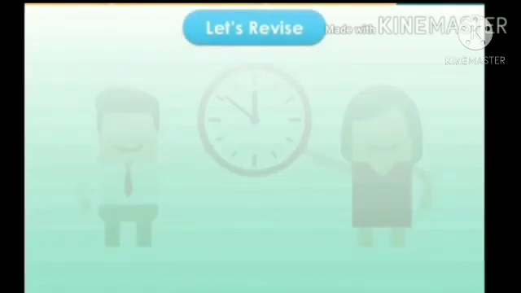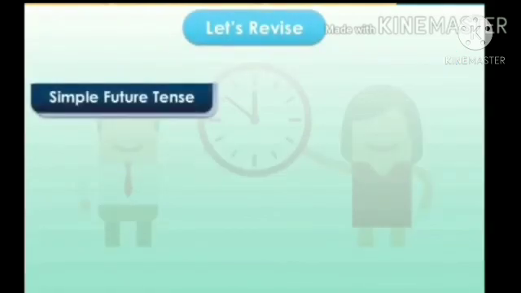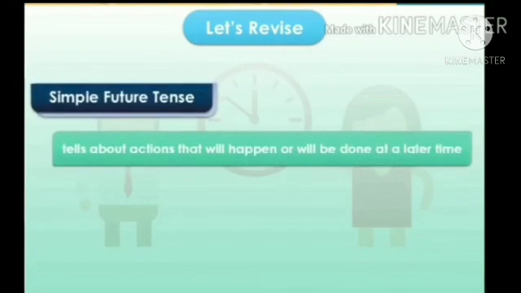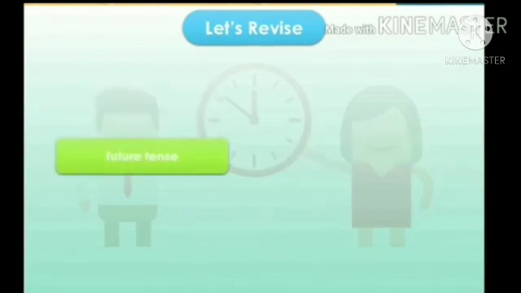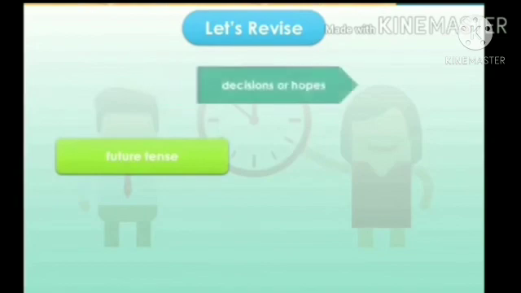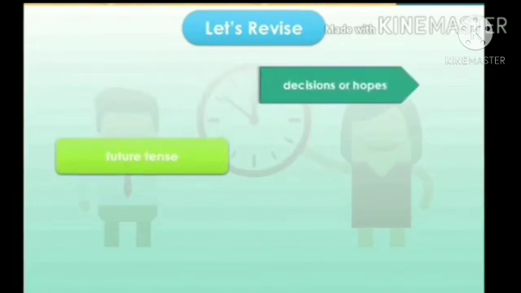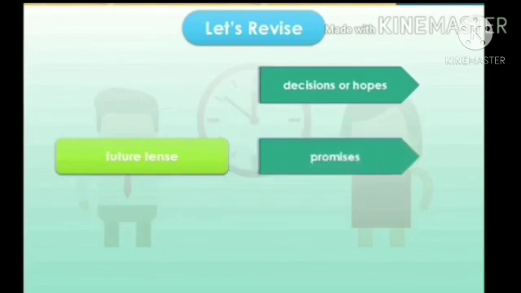Now let's revise simple future tense. It tells about the action that will happen or will be done at a later time. The form of a simple future tense is will plus action word. The simple future tense is also used to talk about decisions or hopes, promises, and to express willingness.